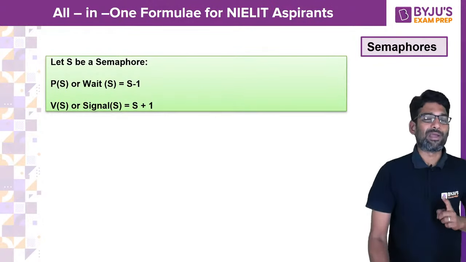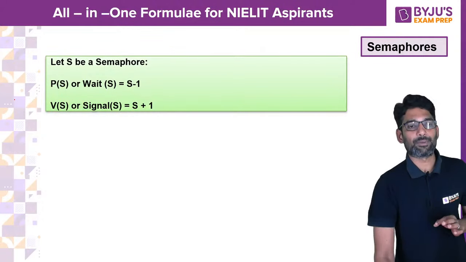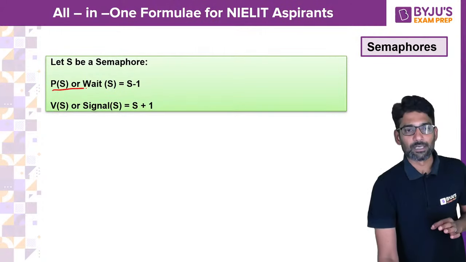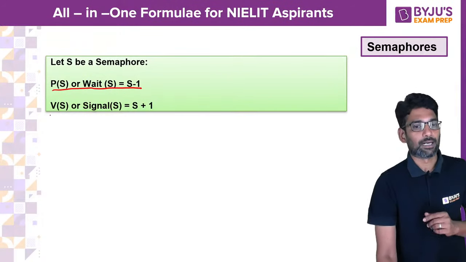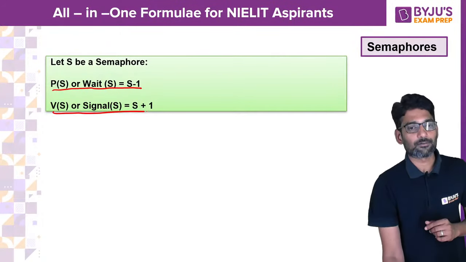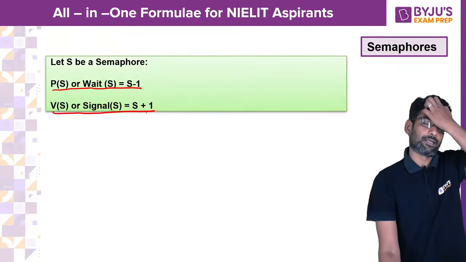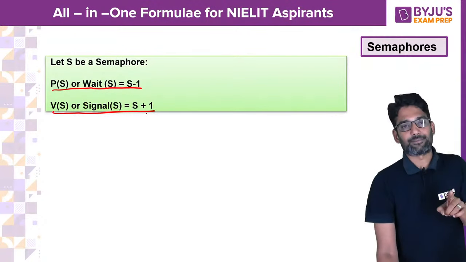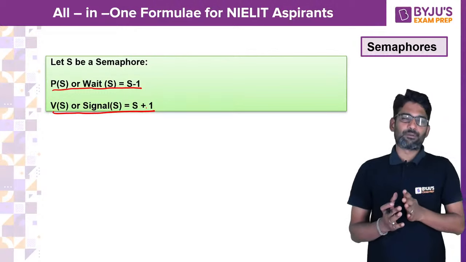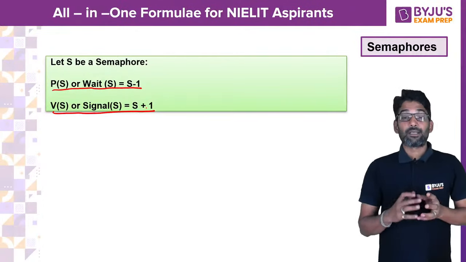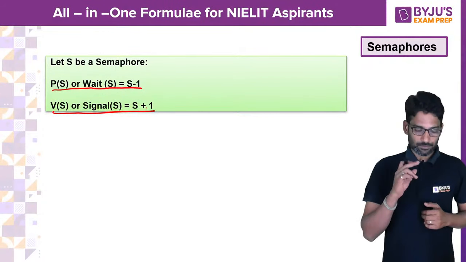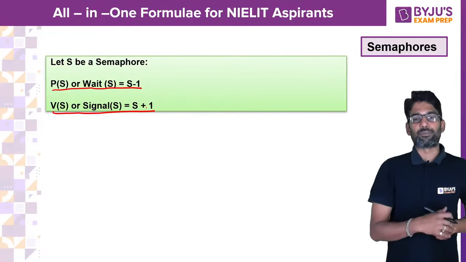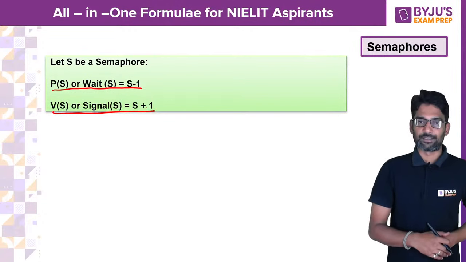When a wait operation or P operation is applied on a semaphore, semaphore value will be decremented. And when signal or V operation is applied, it is incremented. It is known to everybody, very simple, but in hurry, generally people confuse. So, just to remind you that I have included it here.